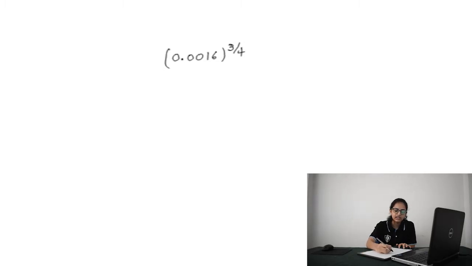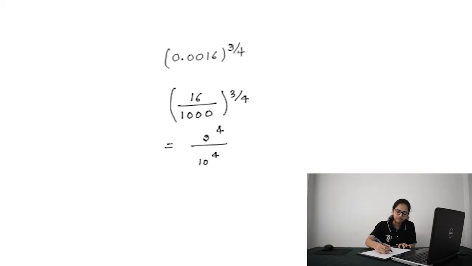The next question is find 0.0016 whole power 3 by 4. This can be written as 16 by 10000 whole power 3 by 4. Now this 16 can be written as 2 power 4, and 10,000 is nothing but 10 power 4, whole power 3 by 4.